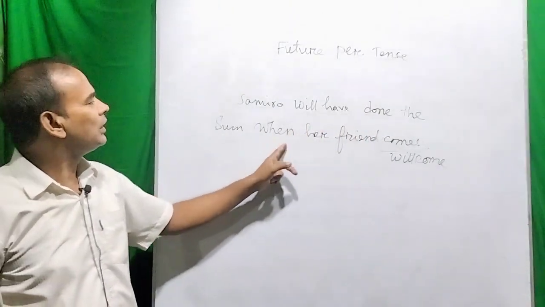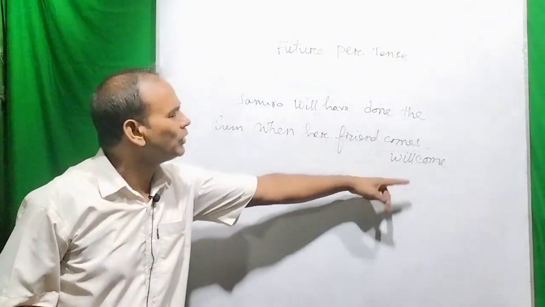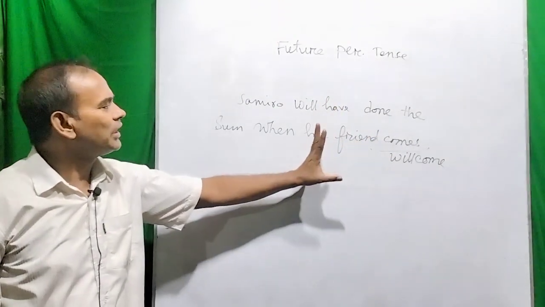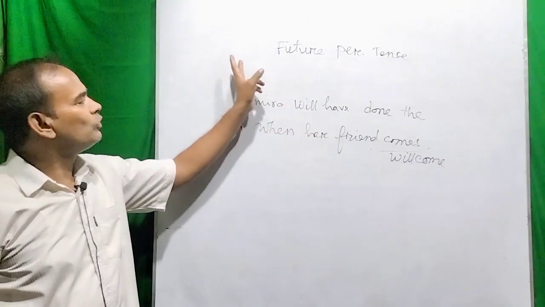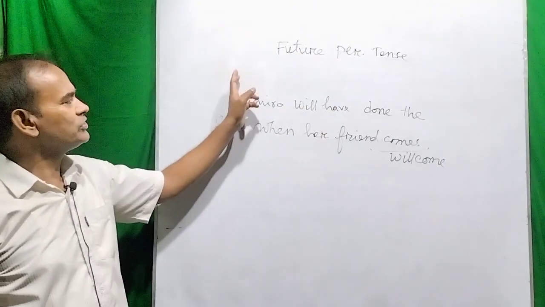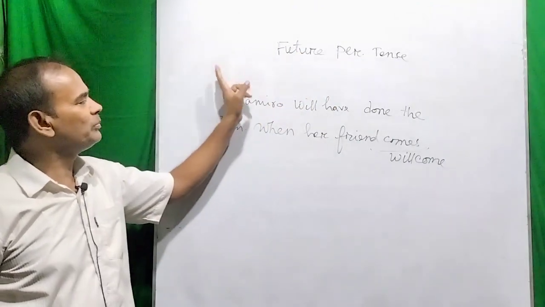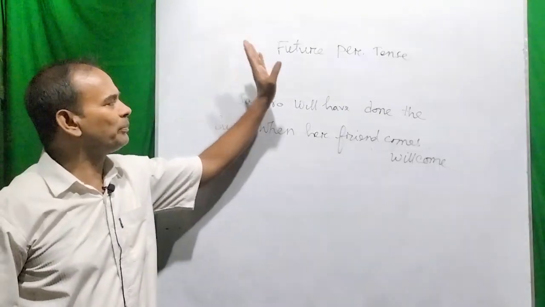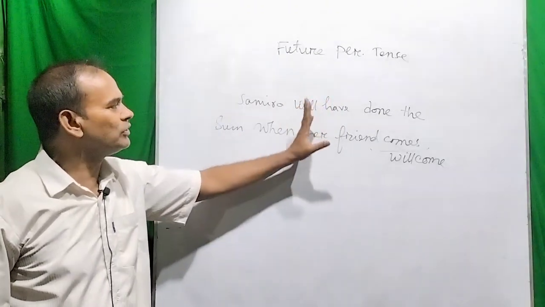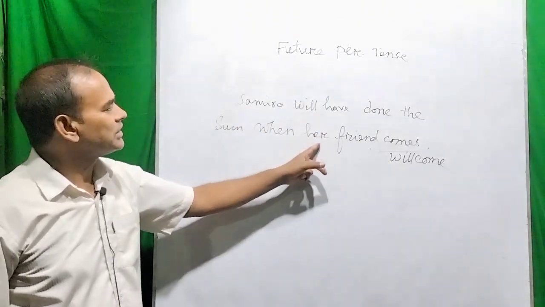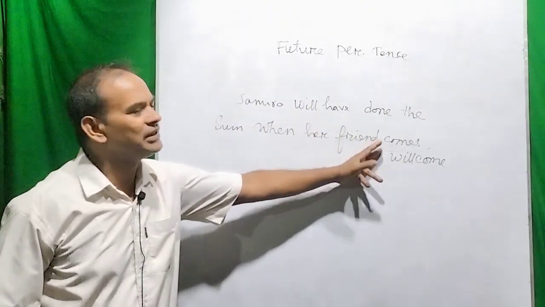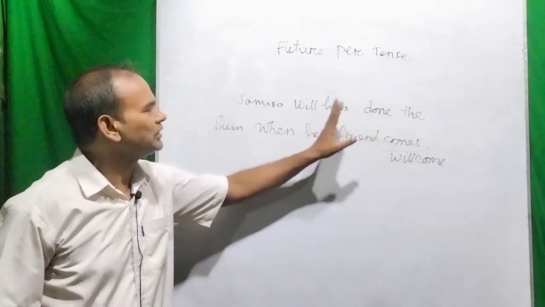But her friend comes or will come. This action will happen or take place in course of this action, that means when the action of the future perfect tense will have continued, and within that time this action of present indefinite tense or future indefinite tense will take place.